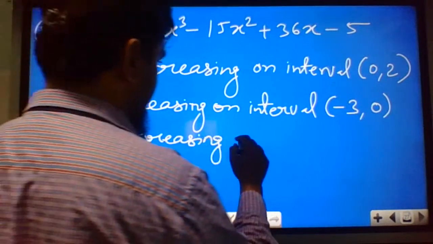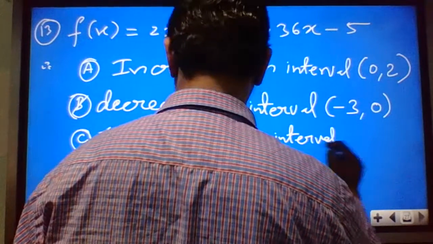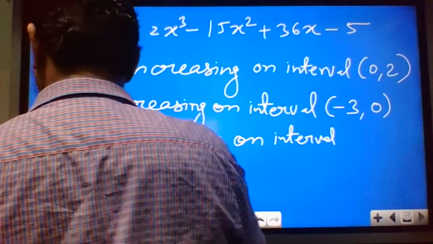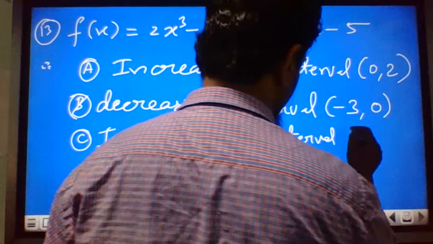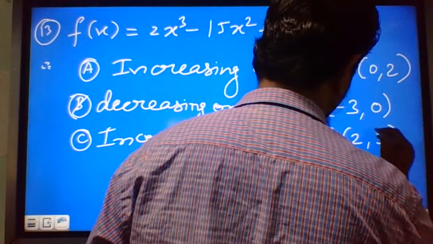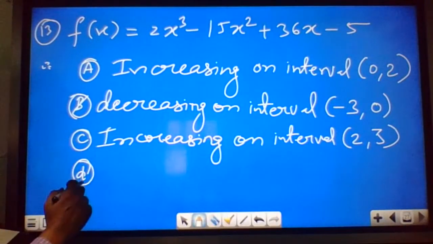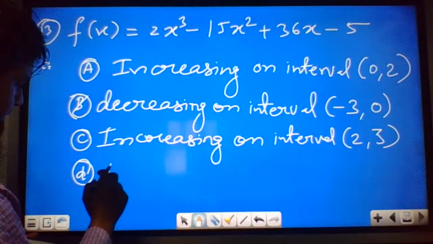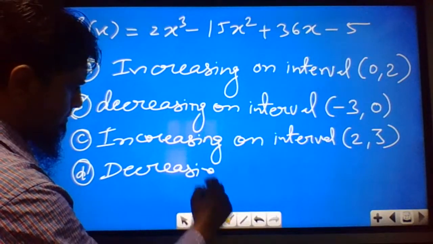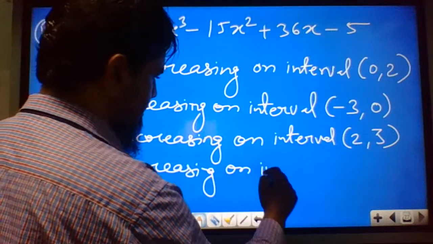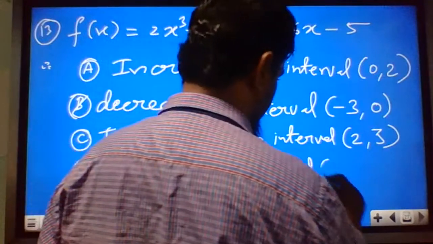Option D: decreasing on interval (3, infinity).